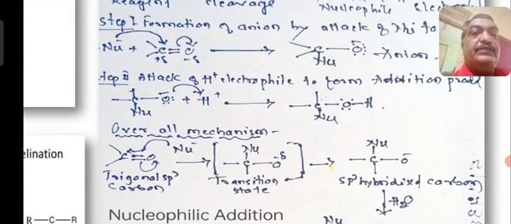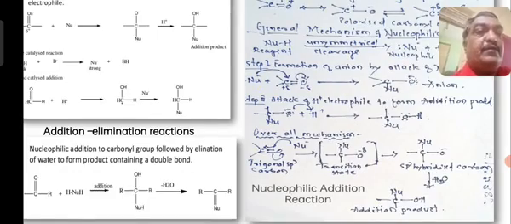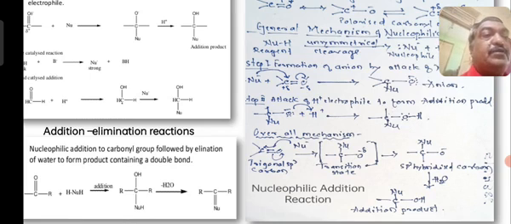So in general, we may write the carbonyl compound, where you can show the shift that makes the oxygen negative and carbon positive. Nucleophilic attack, then O minus. That O minus is unstable, so it is stabilized by the sp2 hybridized carbon with the delta minus.